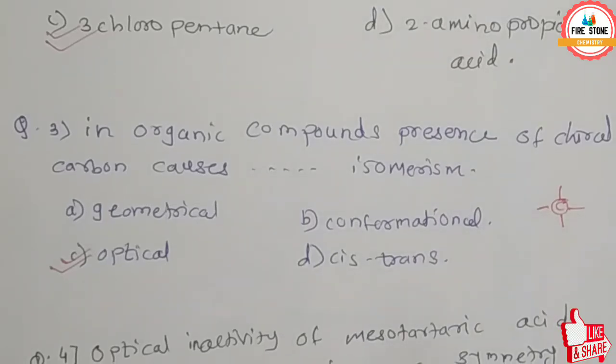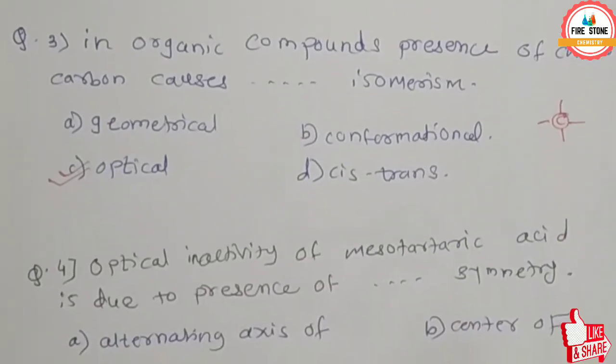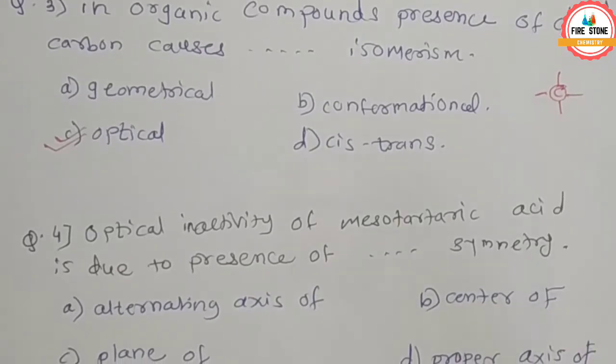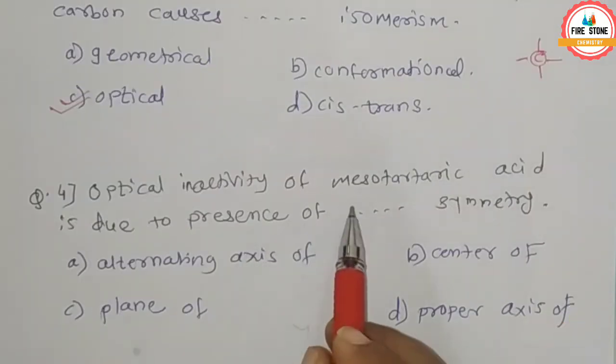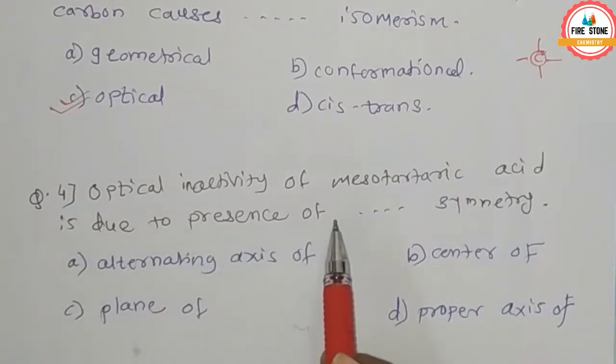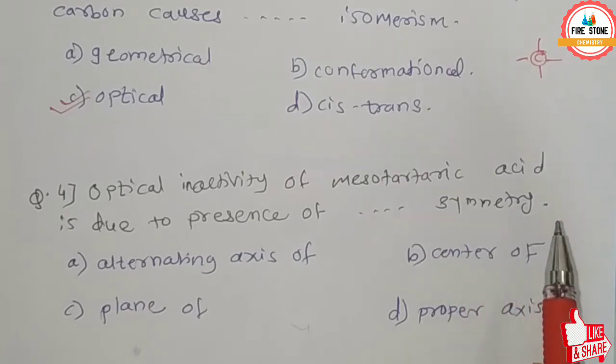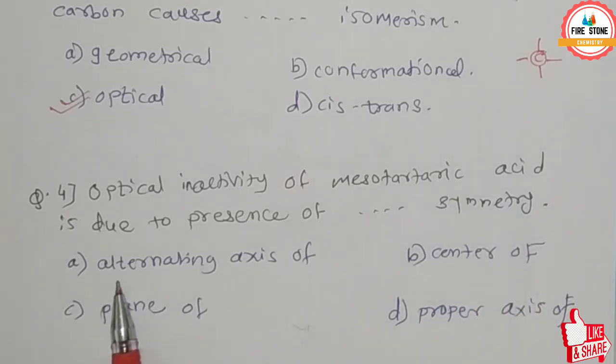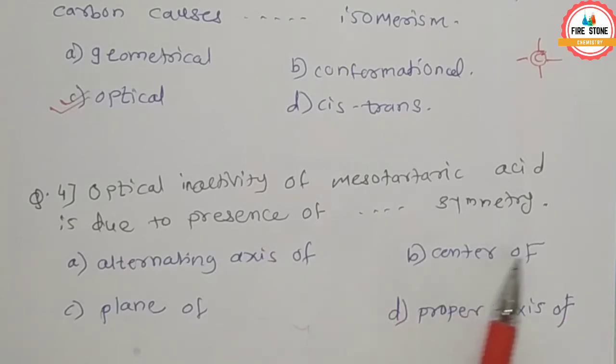Next is question number 4. Optical inactivity of mesotartaric acid is due to presence of dash dash symmetry. The options are A, alternating axis of symmetry, B, center of symmetry, C, plane of symmetry and D, proper axis of symmetry.